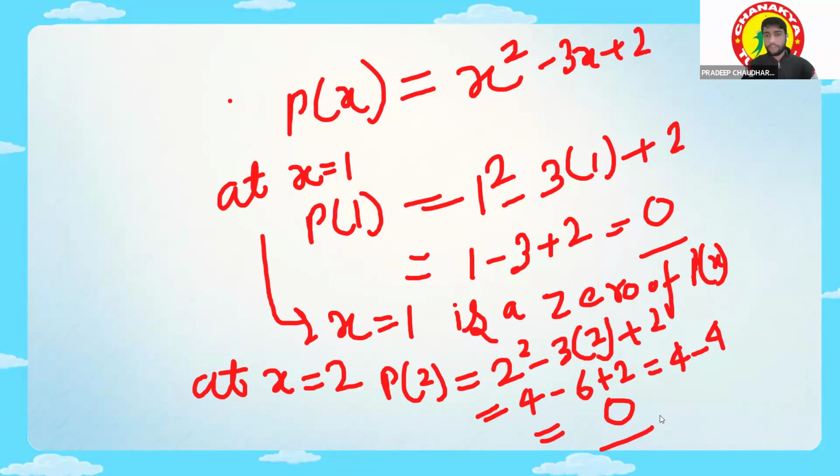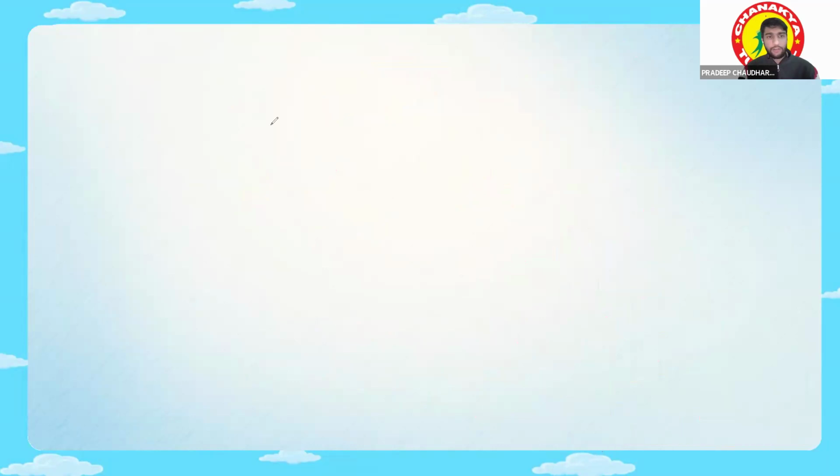Good. So yes, we will say that x is equal to 2 is a zero of P(x). Is it clear, everyone? Okay.